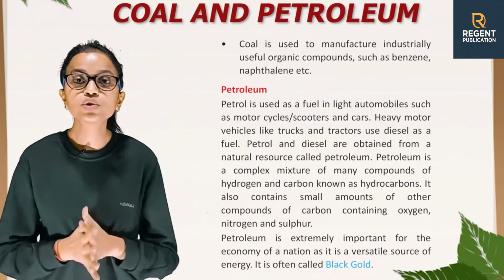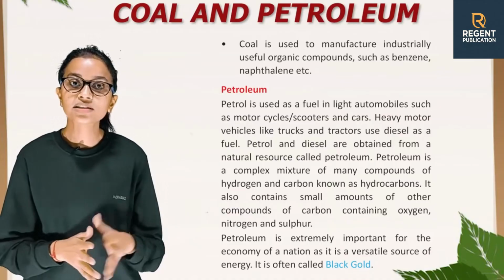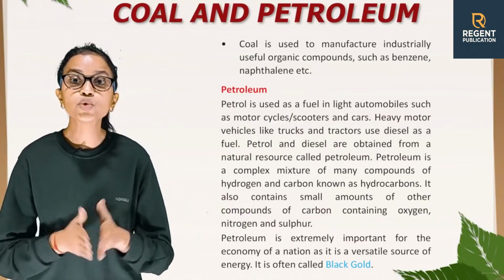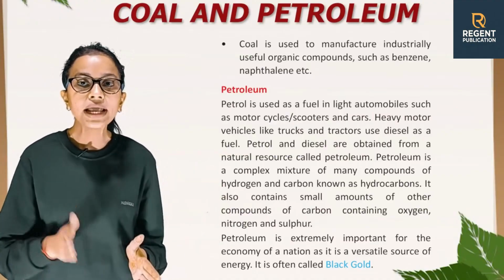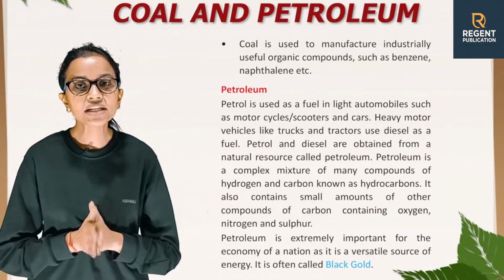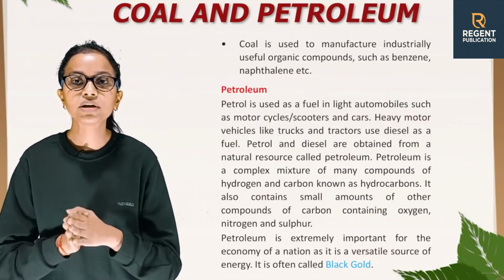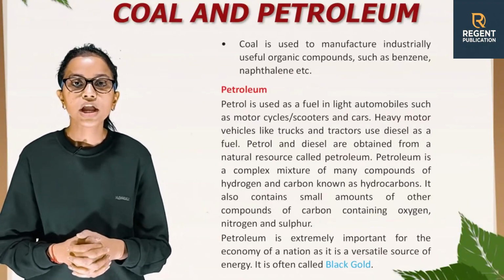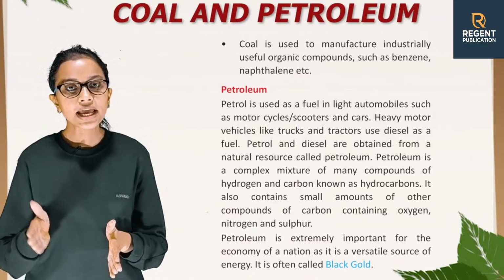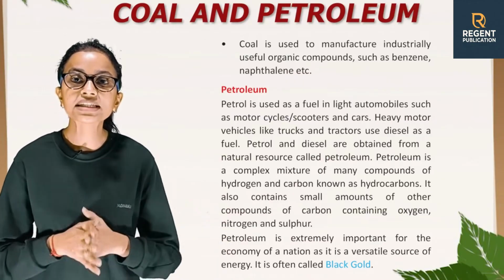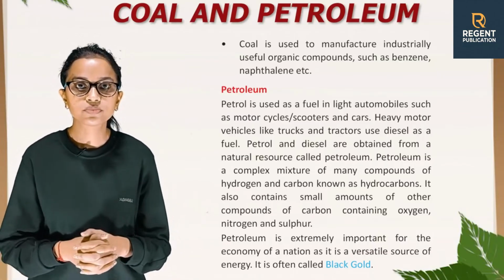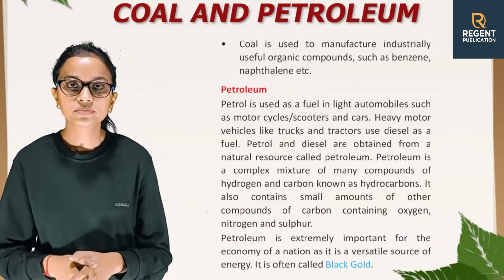Petroleum. Petrol is used as a fuel in light automobiles such as motorcycles, scooters and cars. Heavy motor vehicles like trucks and tractors use diesel as a fuel. Petrol and diesel are obtained from a natural resource called petroleum. Petroleum is a complex mixture of many compounds of hydrogen and carbon known as hydrocarbons. It also contains small amounts of other compounds of carbon containing oxygen, nitrogen and sulfur. Petroleum is extremely important for the economy of a nation as it is a versatile source of energy. It is often called black gold.